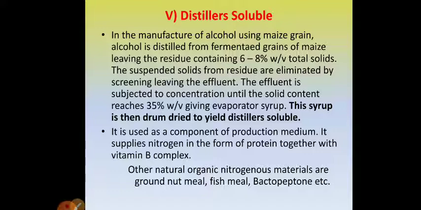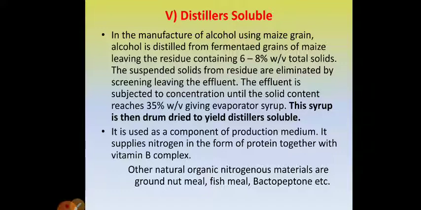The suspended solids from these residues are eliminated by screening, leaving the effluent. So the suspended solids from the liquid residue are removed by screening, and what you get is a liquid effluent. The effluent is subjected to concentration by evaporation of water until the solid content reaches 35% weight by volume. And the syrup which is obtained is called evaporator syrup.